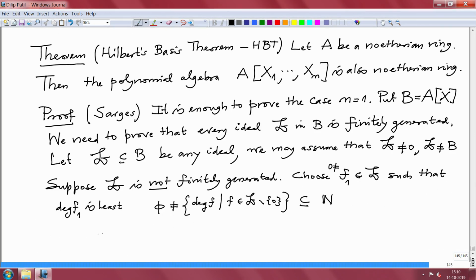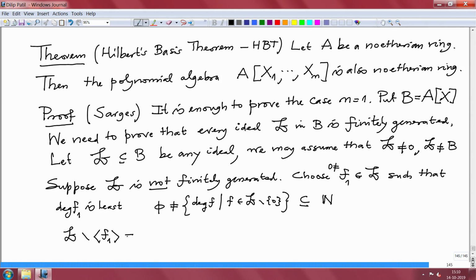Now look at 𝔟 minus the ideal generated by f1. Since we are assuming 𝔟 is not finitely generated, 𝔟 cannot be generated by just this polynomial f1, because otherwise 𝔟 would be finitely generated.